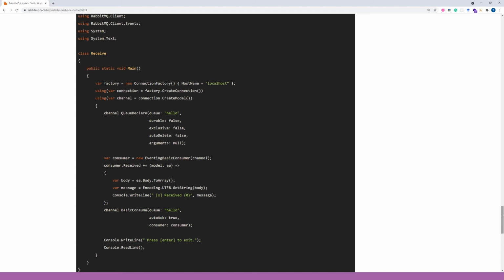We are about to tell the server to deliver us the messages from the queue. Since it will push us messages asynchronously, we provide a callback. That is what received event handler does. We use basic consume method providing the queue name and consumer object to actually start listening. Once we receive a message, we get a message body and convert it from a byte array into a string